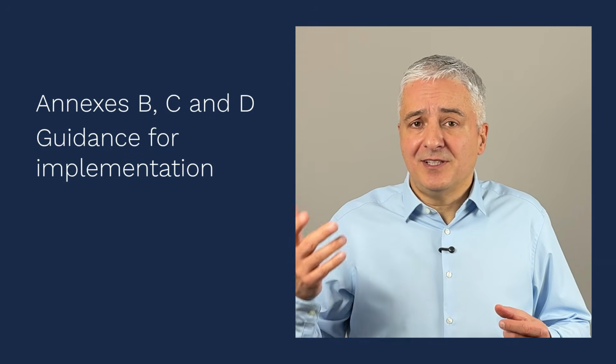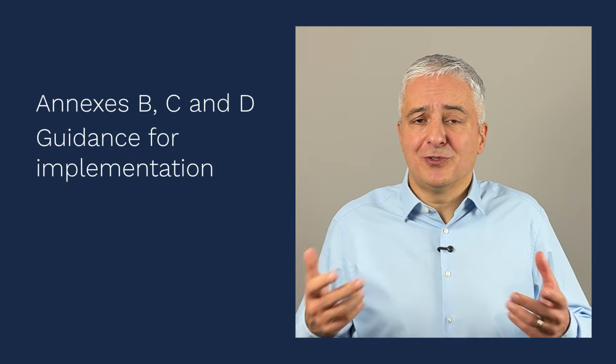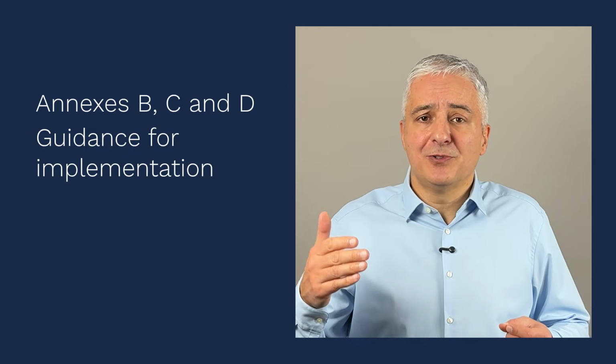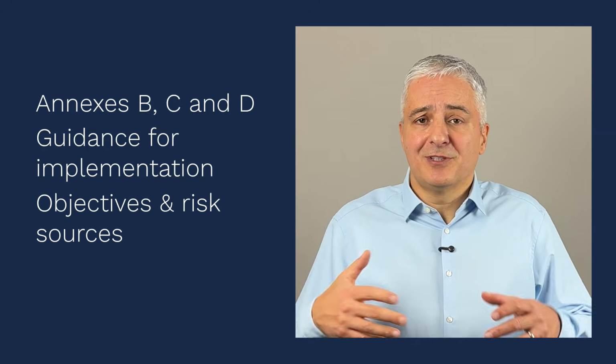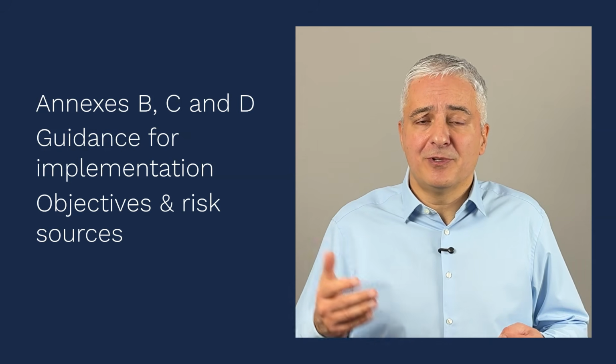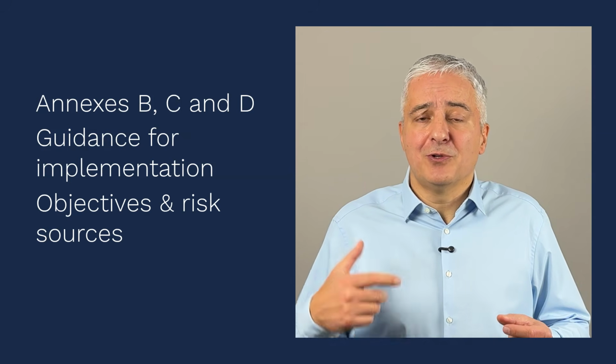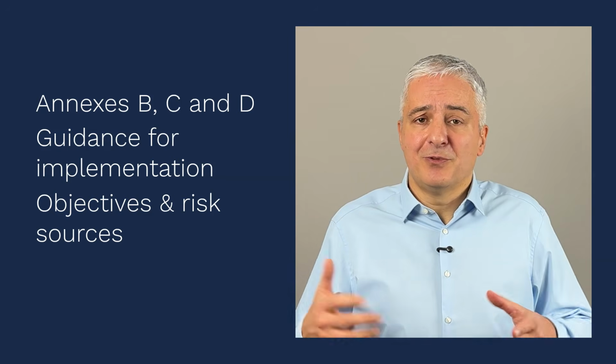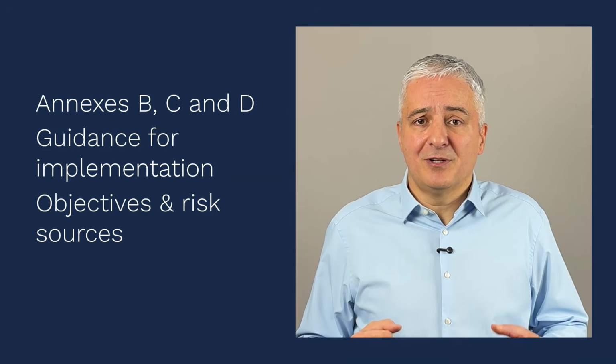And if you know this series of ISO 27000 standards, you will notice that ISO 27001 and 2 has this role of implementation guidance, so the same thing as the Annex B in 42001. Annex C from 42001 is also interesting because it provides you a list of potential objectives that your company could achieve with regards to AI systems, but also potential risk sources, which is very interesting when you do the risk assessment.